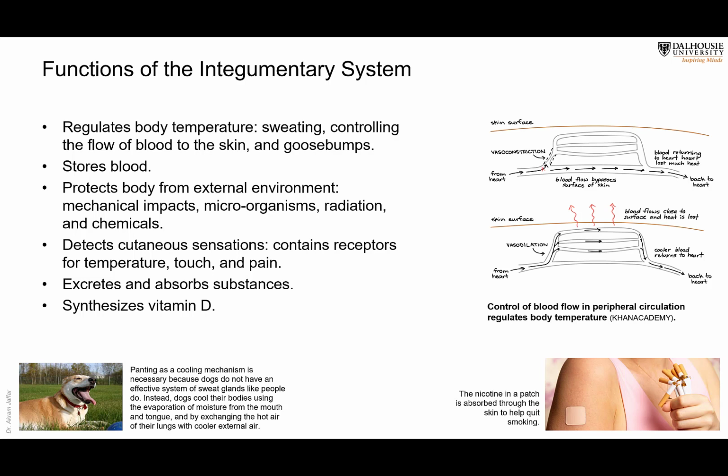So one of the functions is to regulate body temperature, store blood, protect the body from the external environment, microorganisms, radiation, melanocytes, chemicals, and detect sensation. We have a lot of sensory receptors in the skin, as I mentioned. We're going to talk about them: pain, touch, and temperature sensations. Excrete and absorb substances. Some drugs and medications are given through the skin, like, for example, the nicotine patch, which is attached to the skin to be absorbed through the skin. And last but not least, it synthesizes vitamin D.